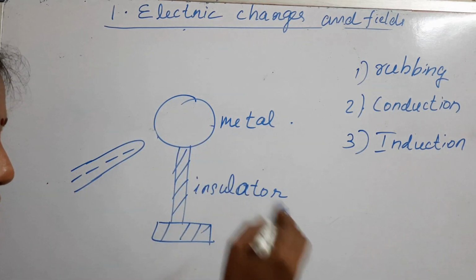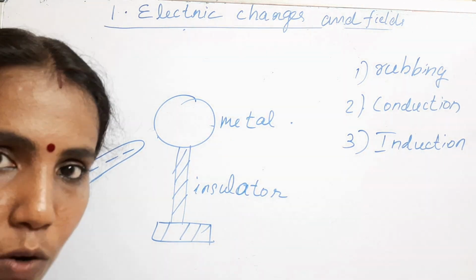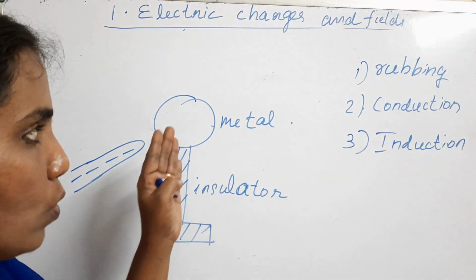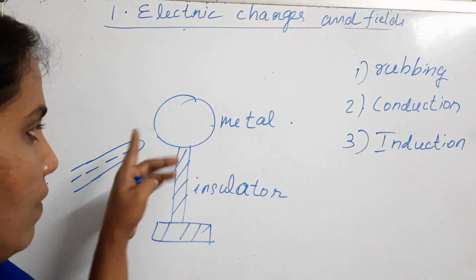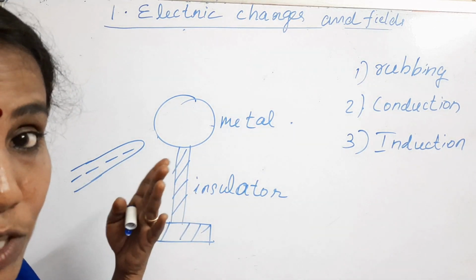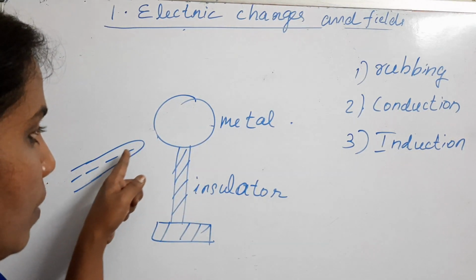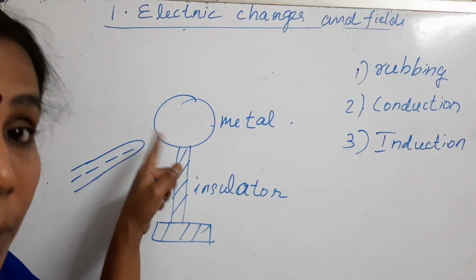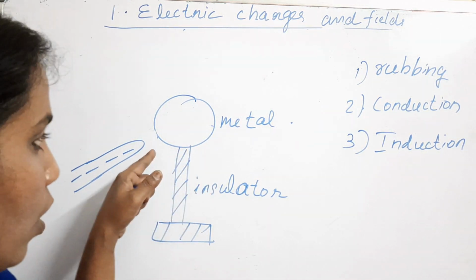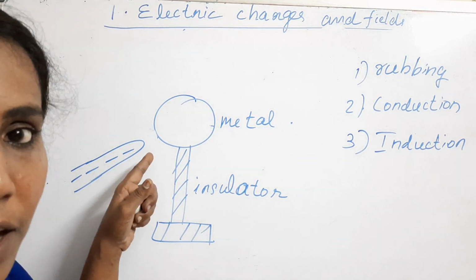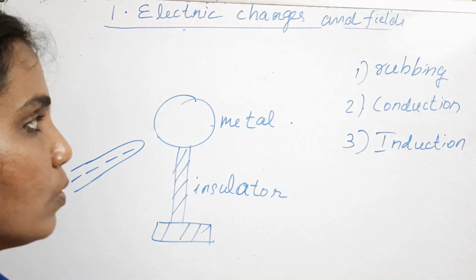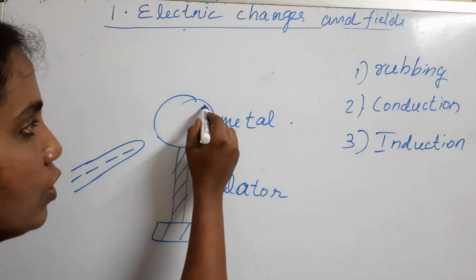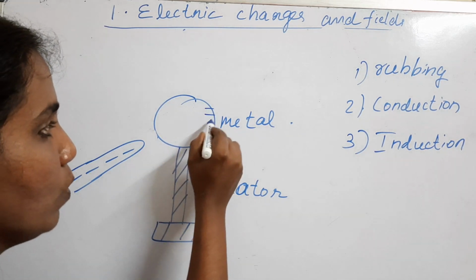You know in metal the free electrons are there, valence electrons. Those free electrons will not be attracted, they will be repelled from this negative charge because you have brought negative charge here. So electrons get repelled and they move to this side.